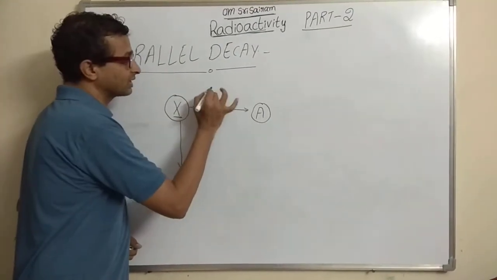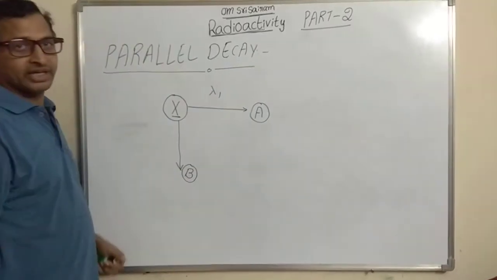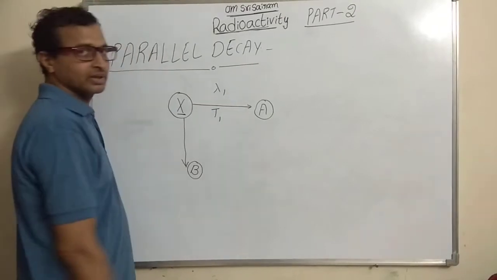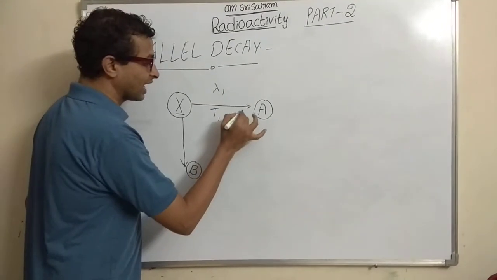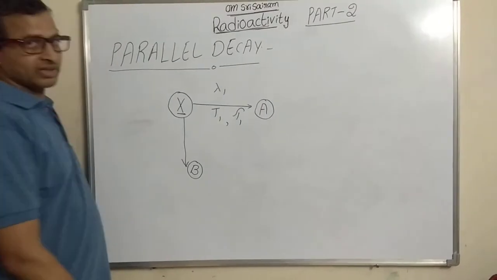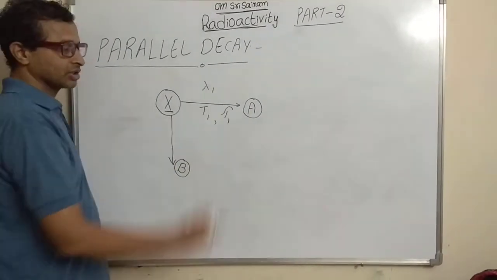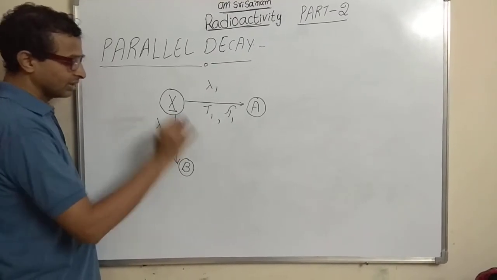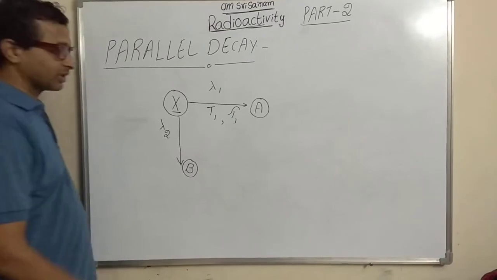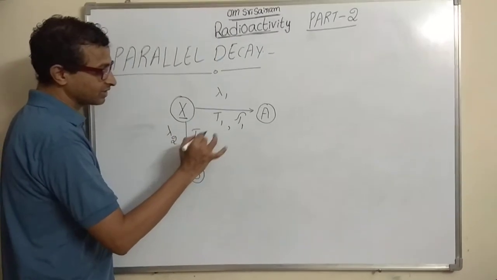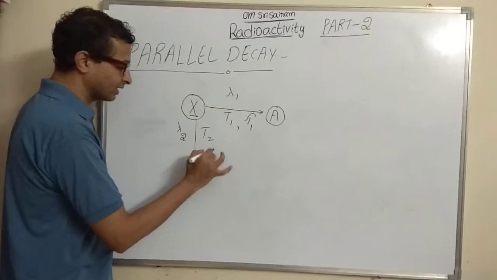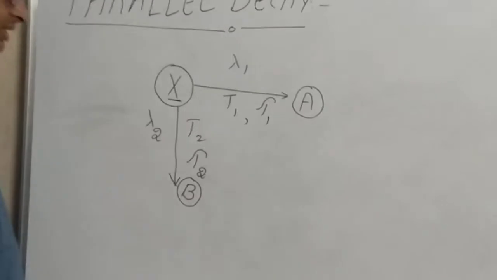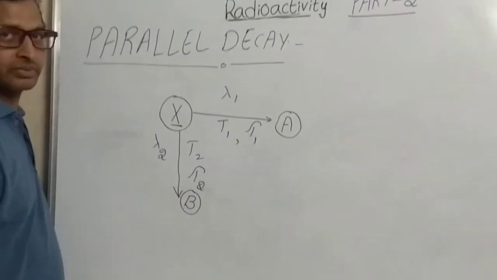The first process has the decay constant lambda 1, half-life T1, and the average life in the first process is tau 1. In the same way, for the second process the decay constant is lambda 2, the half-life is T2, and the average life of the process is tau 2.